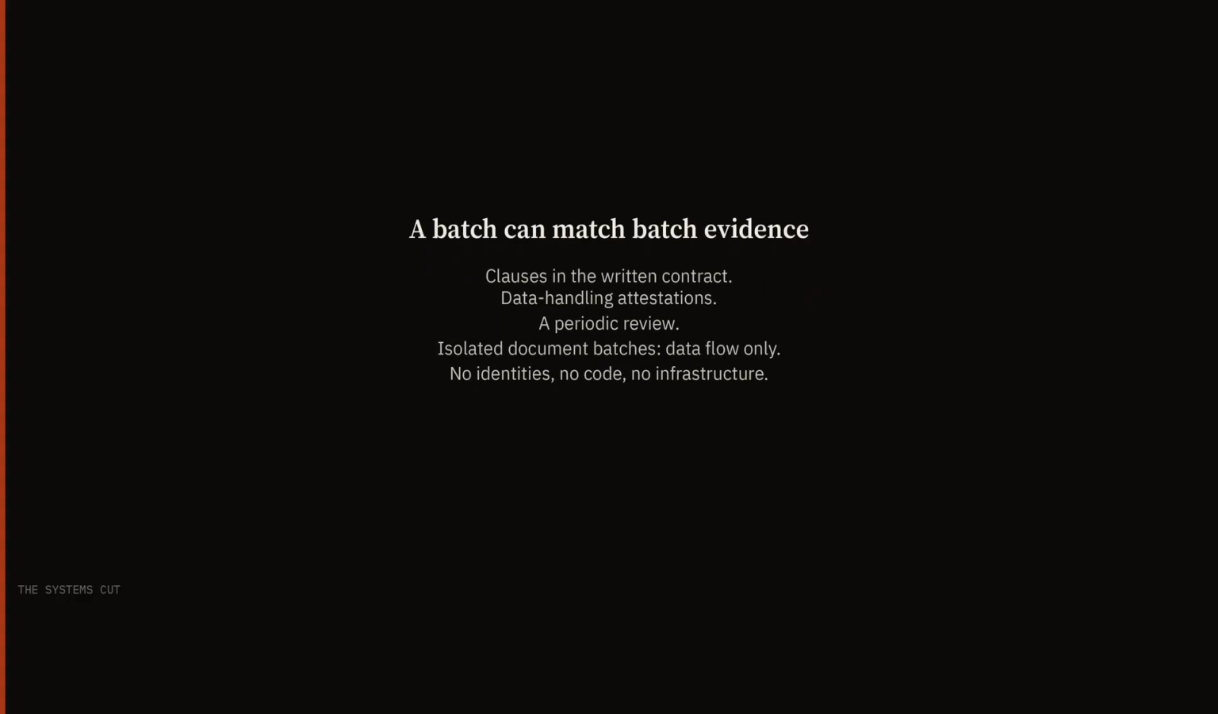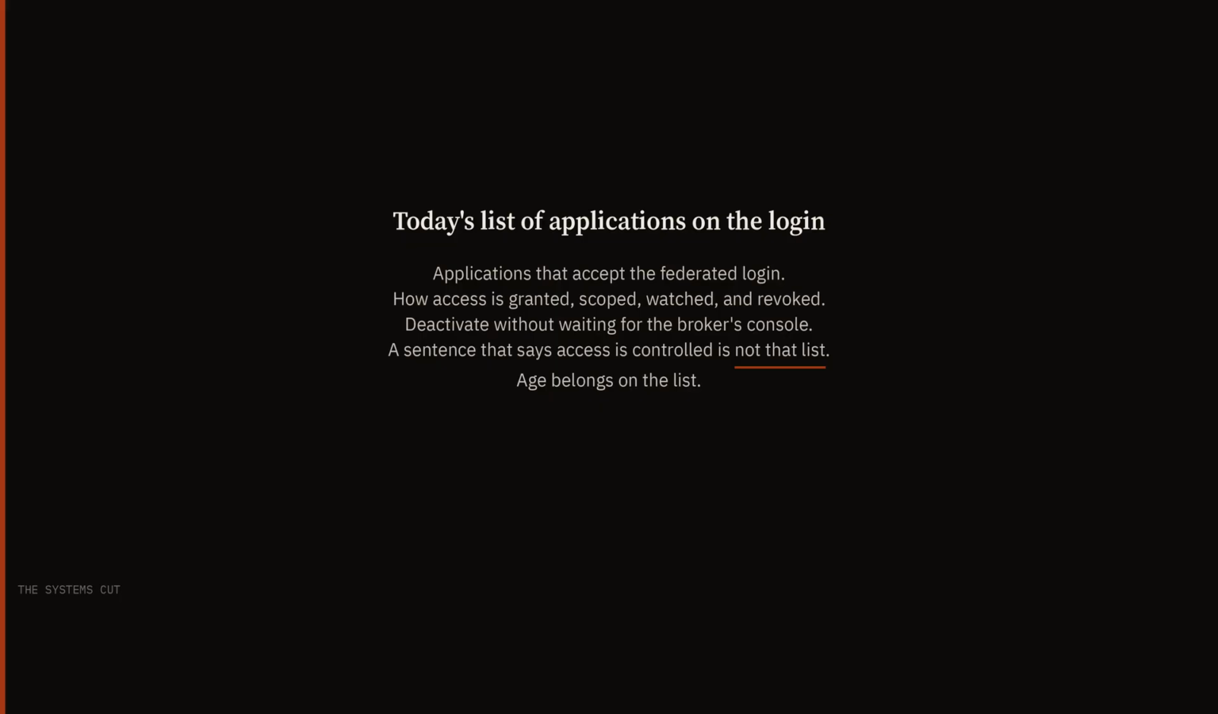For the isolated vendor, clauses in the written contract, data handling attestations, and a periodic review can be enough. A translation service that receives isolated document batches through a controlled channel is the same shape. Data flow only, no identities, no code, no infrastructure. The reach is a batch. The evidence can match a batch. For the identity broker, the artifact is today's list of applications that accept the federated login. The artifact is how access is granted, scoped, watched, and revoked. The artifact is whether we can deactivate that identity without waiting for the broker's own console. A sentence that says access is controlled is not that list.